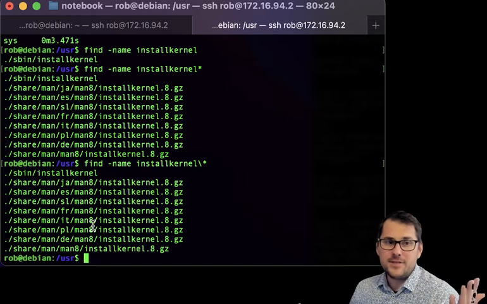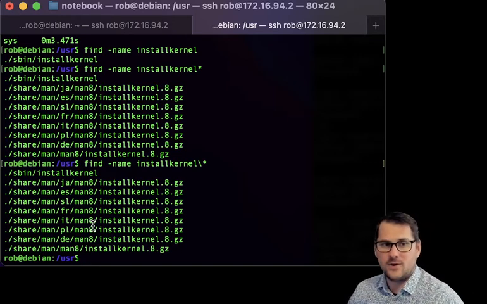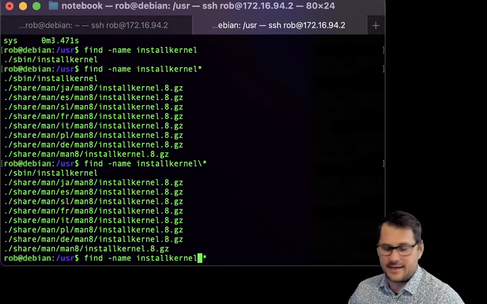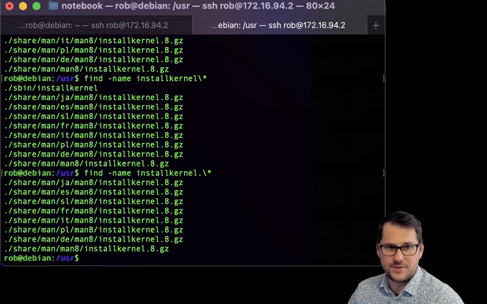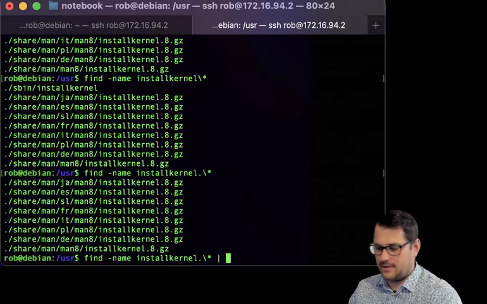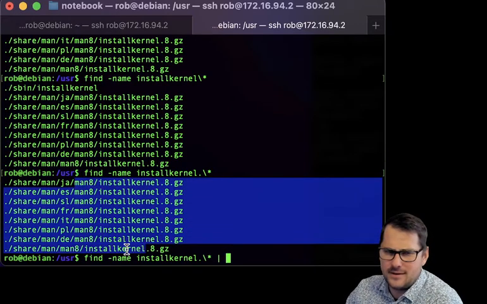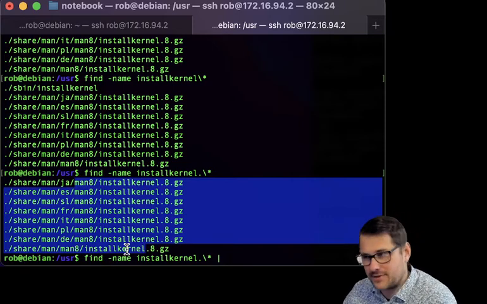Okay, now we want to do something with these. Well, they're gzipped. So I'm actually going to add a dot so it only matches those ones. I want to see the contents of all these all at once. Okay. zcat. So if I piped this to zcat, it would send this, which would do nothing. So I actually want to use xargs.